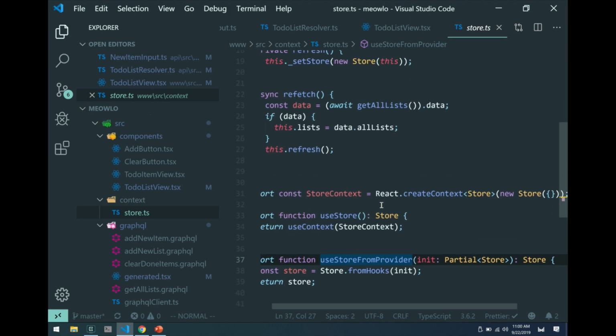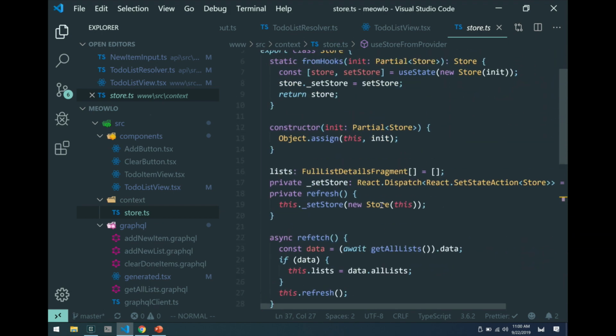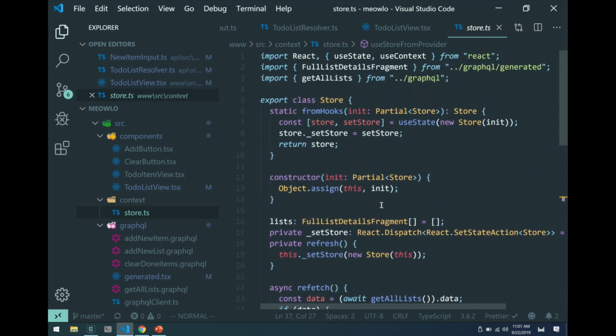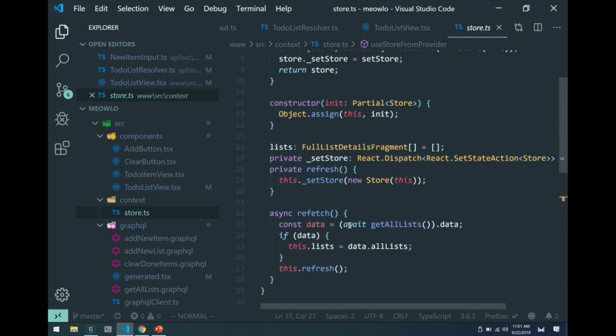Okay, let me cut to the chase. This is just a really, really simple pattern when you have very little state. But if you're going to salvage ideas from this project for your own project, a word of caution: as the store gets bigger and bigger, if you have a lot of state packed into the store, then this kind of heavy-handed set store with a brand new object with all the properties passed in is not the best idea. Just keep an eye on it. But when you're dealing with very little state, this is fine.